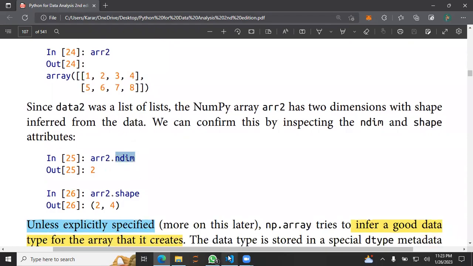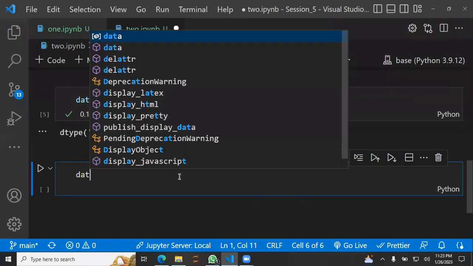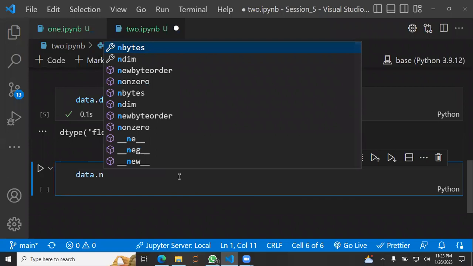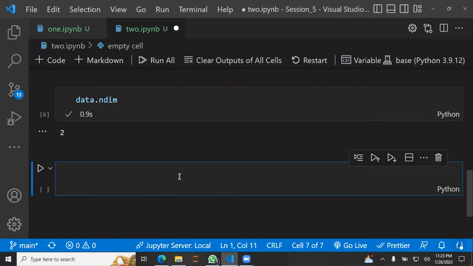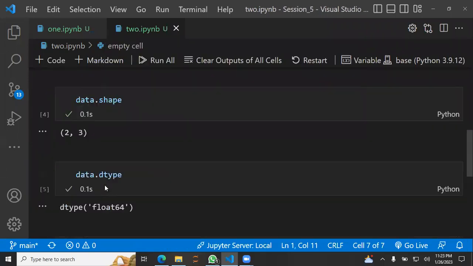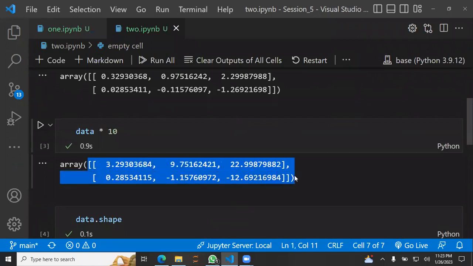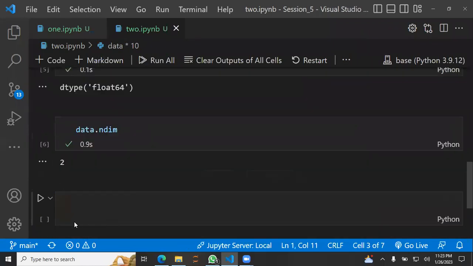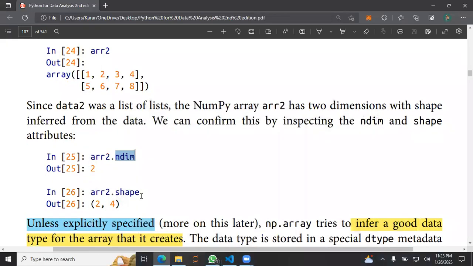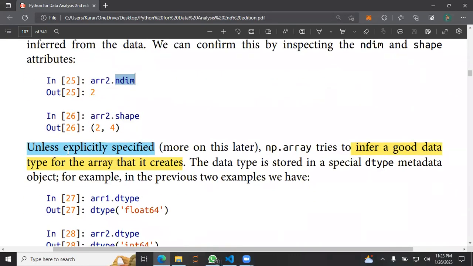So yeah, one more quick thing, how to check the dimensions. We can check that by the ndim attribute. It's saying this array is 2-dimensional, or like it's a 2D array. That's what they're referring to.